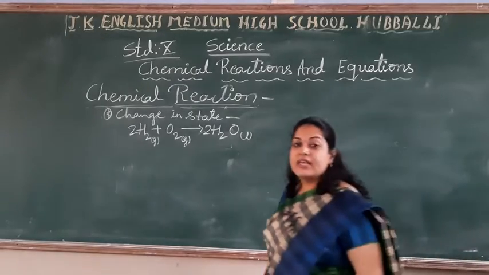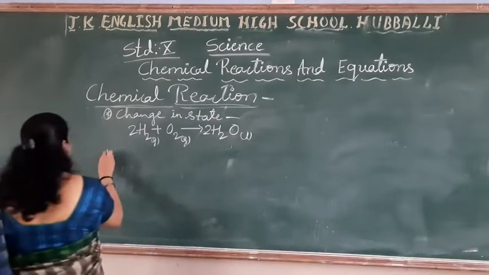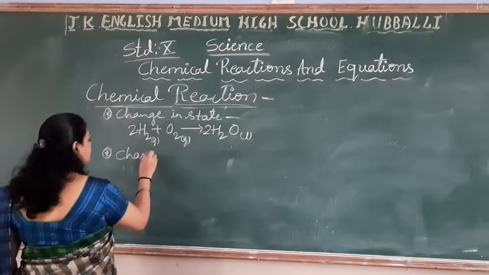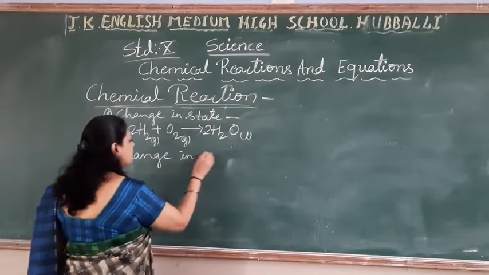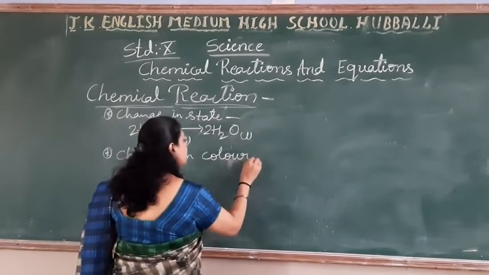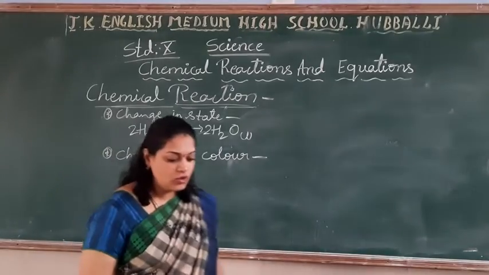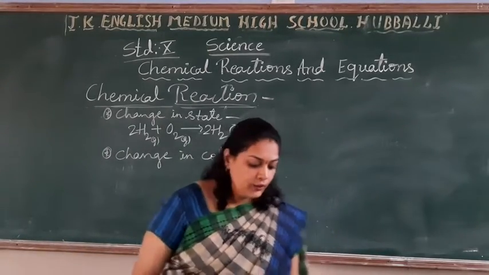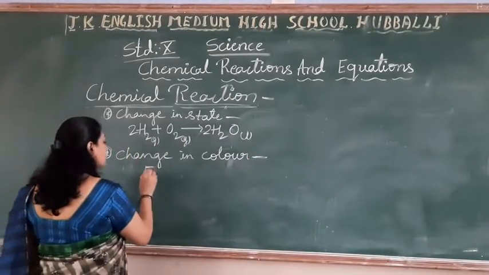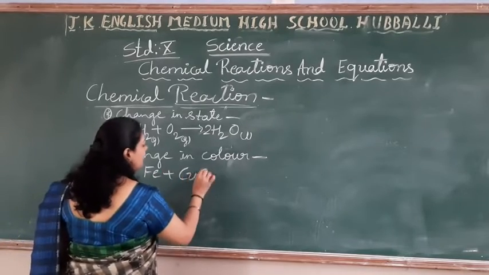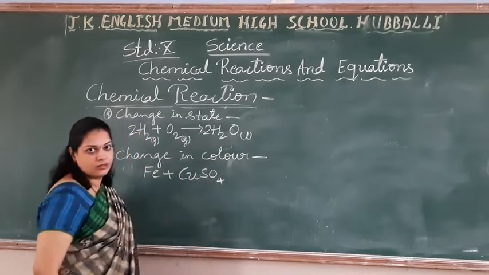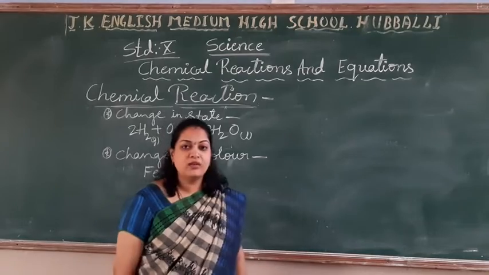Second one, change in color. For this also let us take one example. You take the iron, put it in the copper sulfate solution. What is the color of copper sulfate solution?